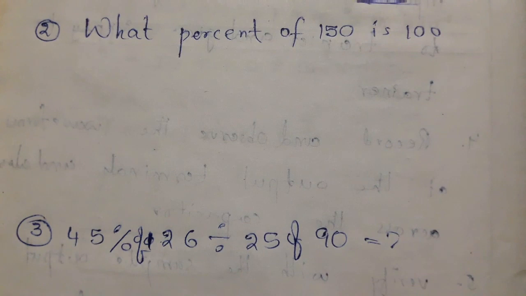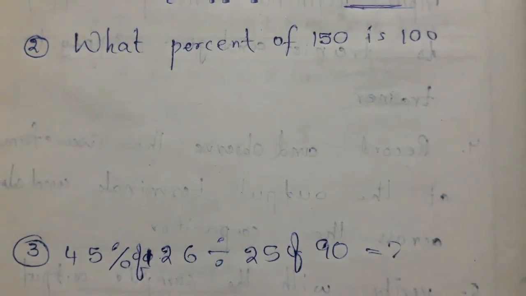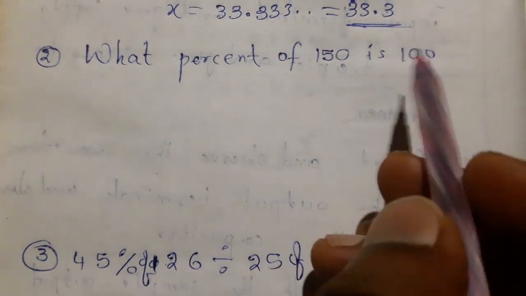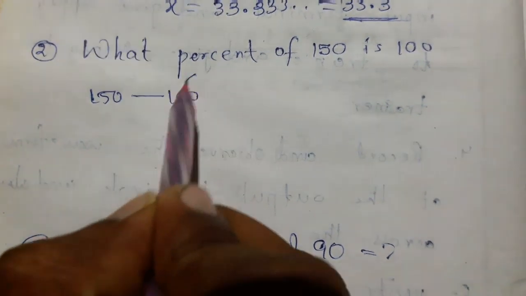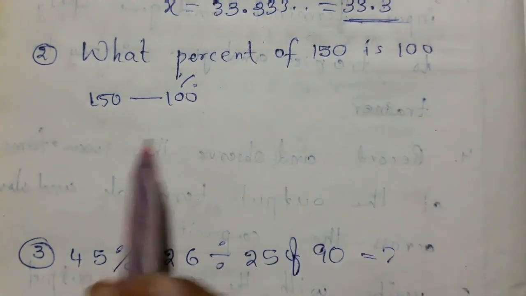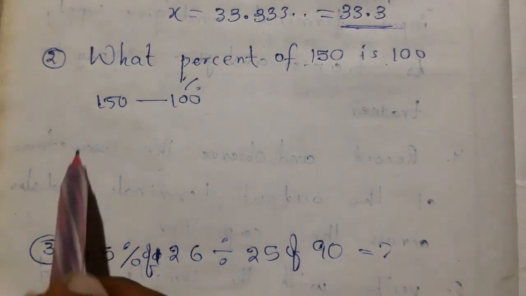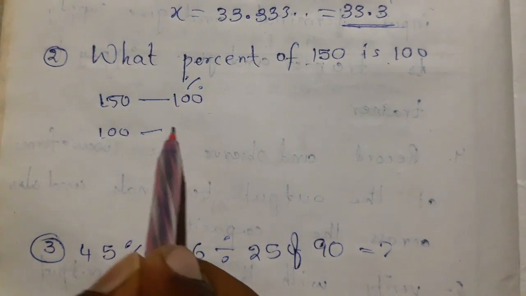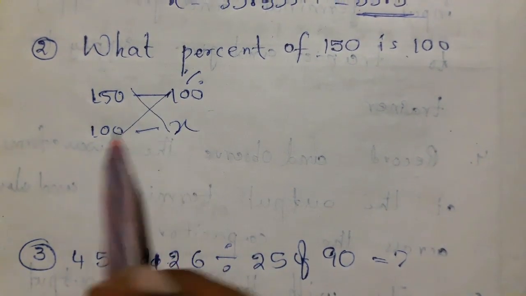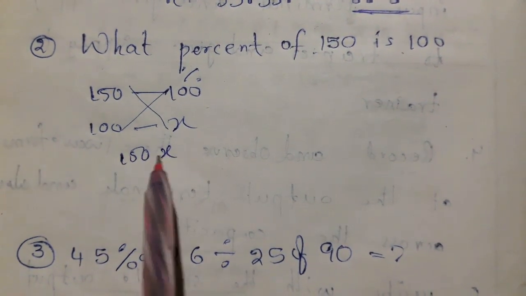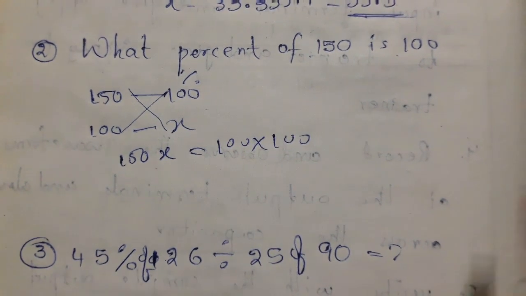What percent of 150 is 100? See here, 150 is how much? 100%. This is the percentage. But 100 we don't know, isn't it? Now take the cross multiplication. That means 150 into x equals 100 into 100, isn't it?